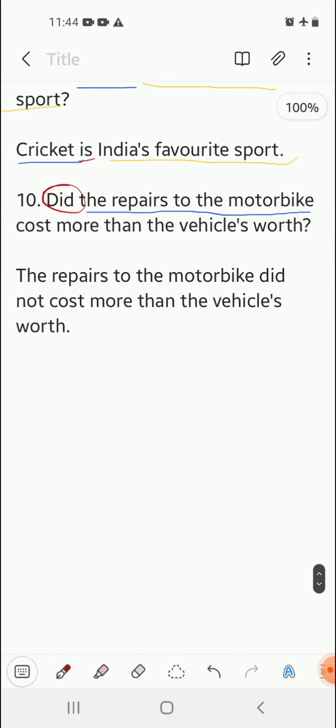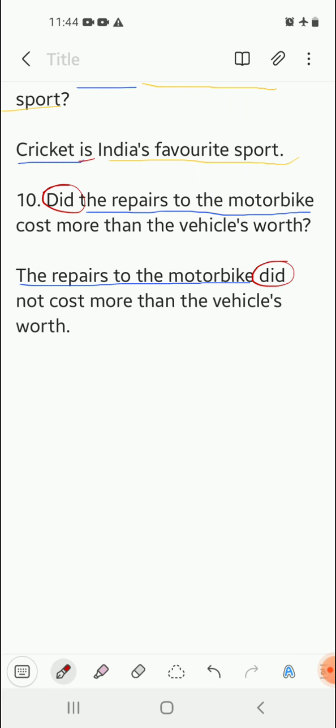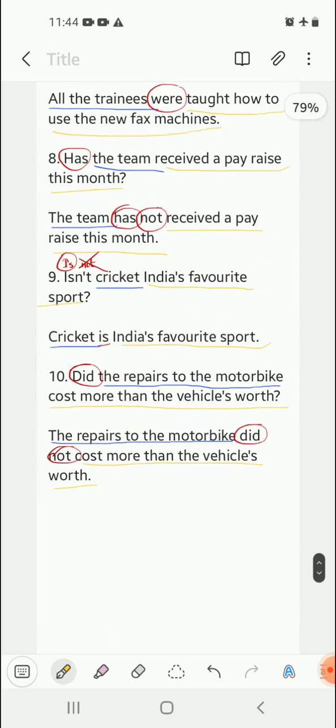So we are going to begin the sentence with the subject, that is the repairs to the motorbike. After that, we are going to add this did with which the question had started. Then we have to insert a not in order to make it negative. And after that, the rest part of the question remains the same. Cost more than the vehicle's worth. That's all.